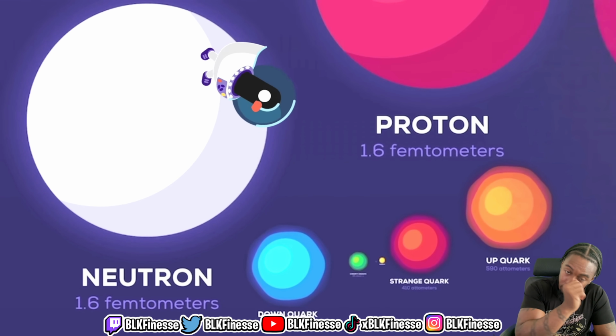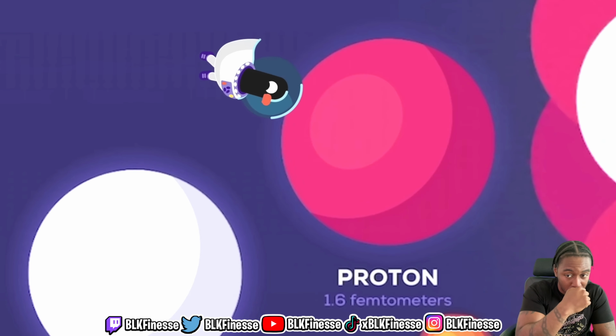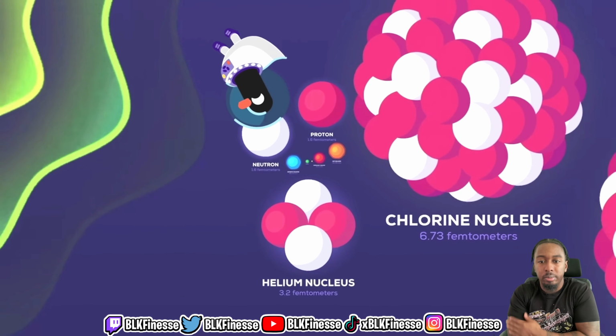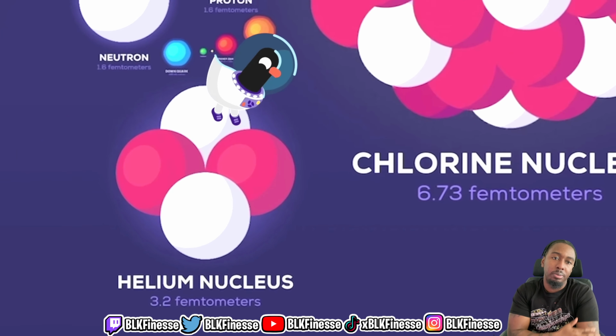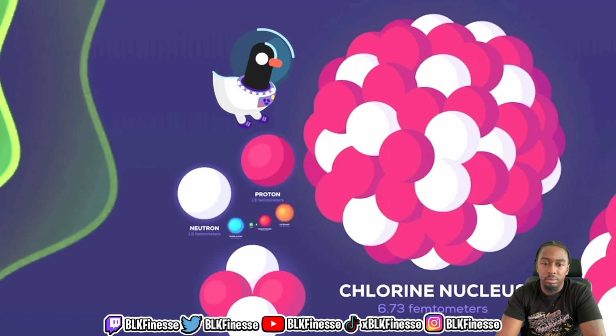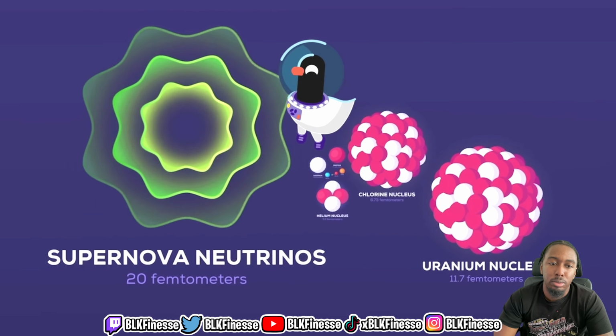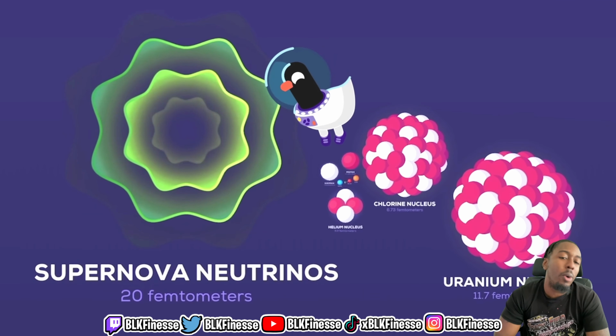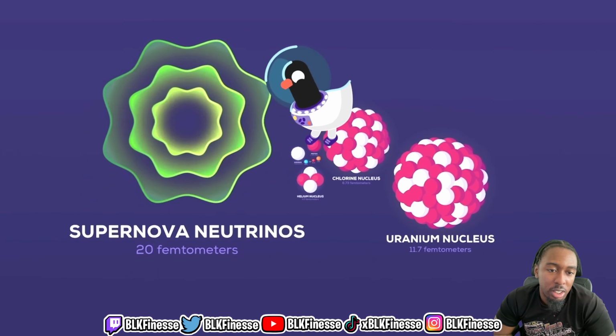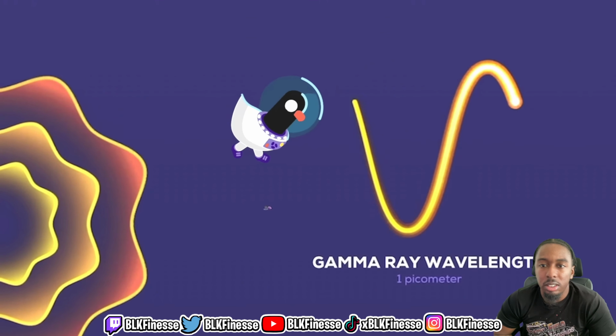Neutral subatomic particles. We can see those. Proton, 1.6 femtometers, positive subatomic particles. Helium nucleus, 3.2 femtometers. Chlorine nucleus, 6.73 femtometers. Uranium nucleus, 11.7 femtometers. Supernova neutrinos, 20 femtometers. These jokers are going fast. I know why they're going fast, they're ghostly particles produced during the explosive death of massive stars. Gamma ray wavelength, 1 picometer.